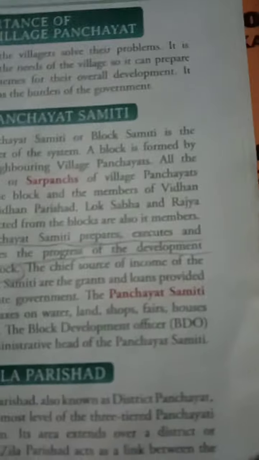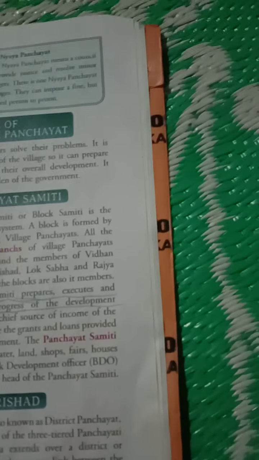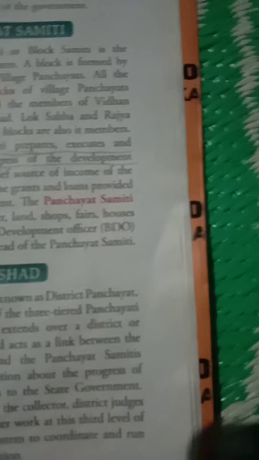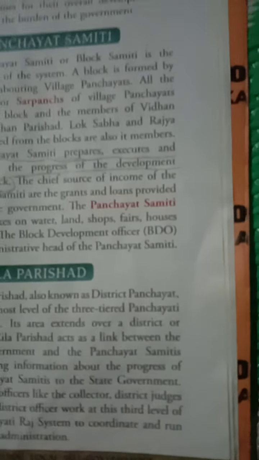Now come to the Jilla Parishad. The Jilla Parishad is also known as District Panchayat. It is the topmost level of the three-tiered Panchayati Raj system. Its area extends over a district or jilla.